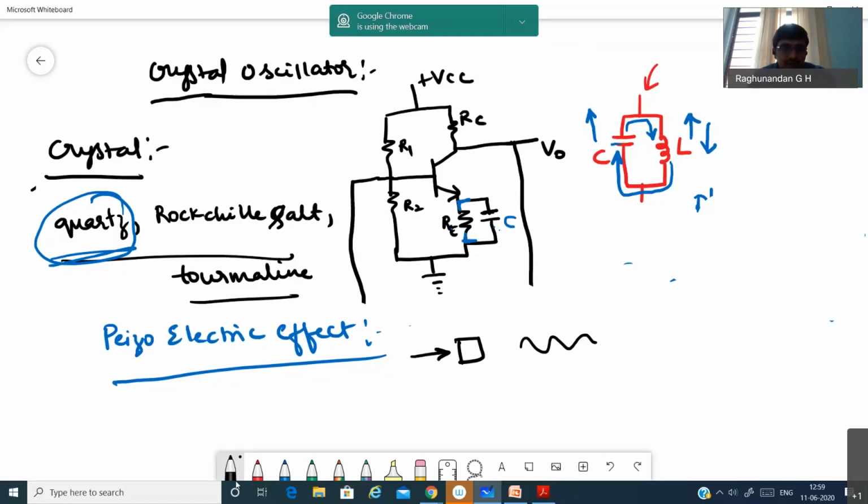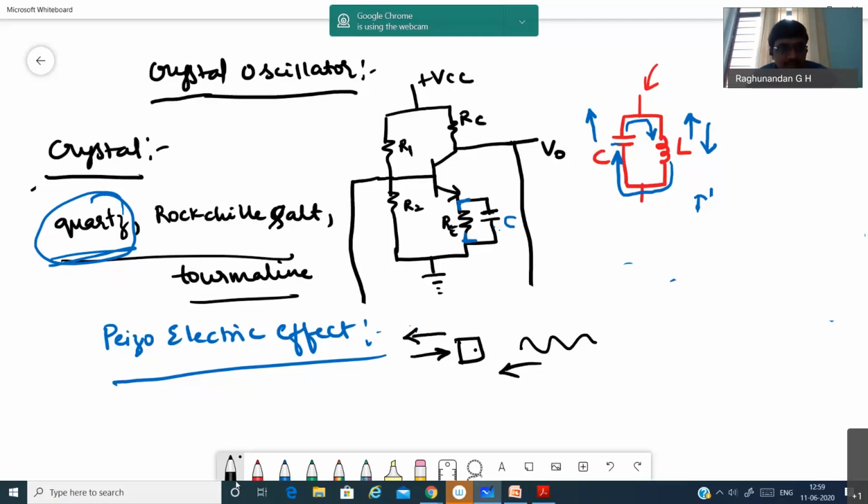In the same way, conversely, when you give an electrical signal to this crystal, it again vibrates, giving out mechanical vibration. So for mechanical stress it gives an electrical signal, and for an electrical signal it gives mechanical vibration. This kind of behavior is seen in quartz.